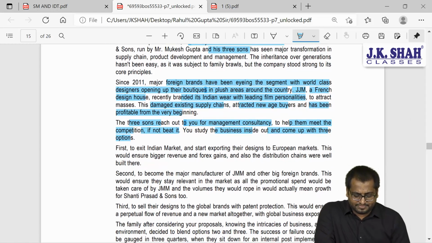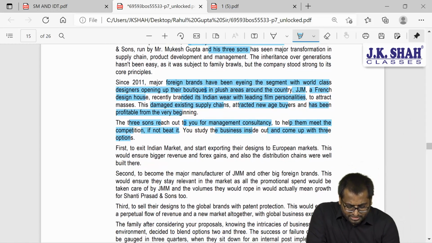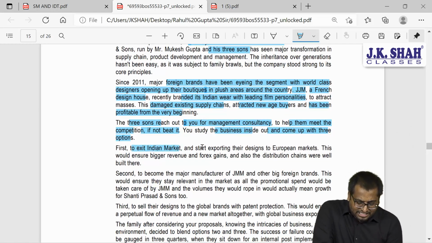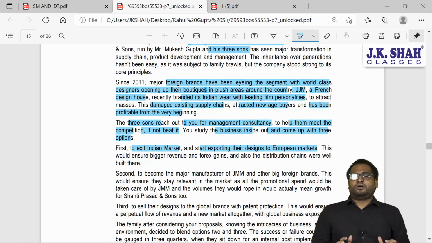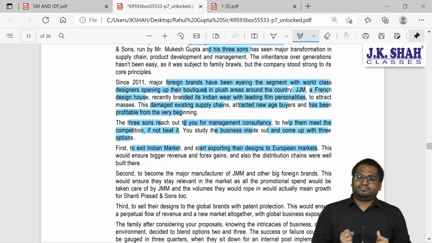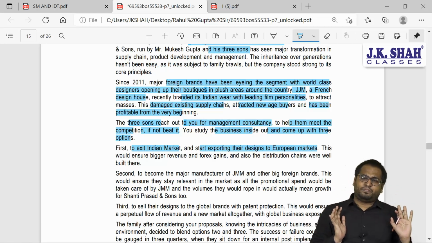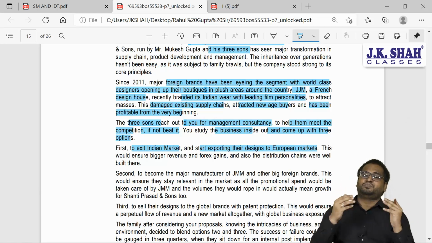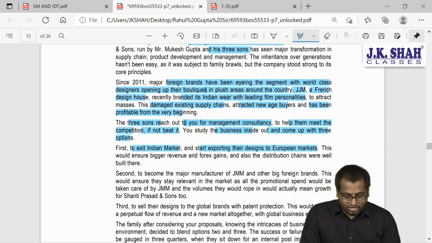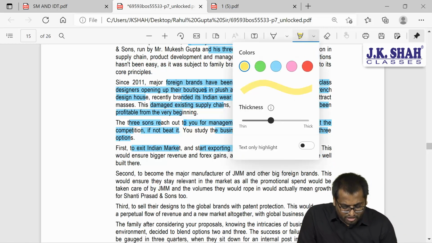The first option is to exit the Indian market and start exporting the designs to European market. This is your first option which you have given to those sons. The first alternative, you shut down your Indian business operations and you think about exporting your products to European market. So this is the first suggestion. What will be the result for this?